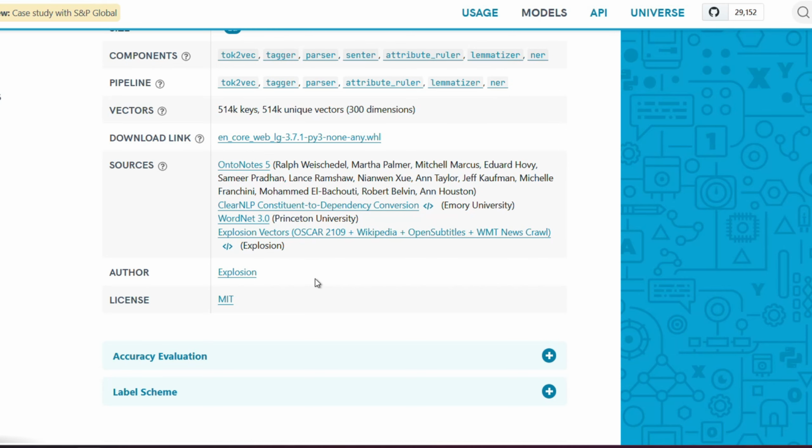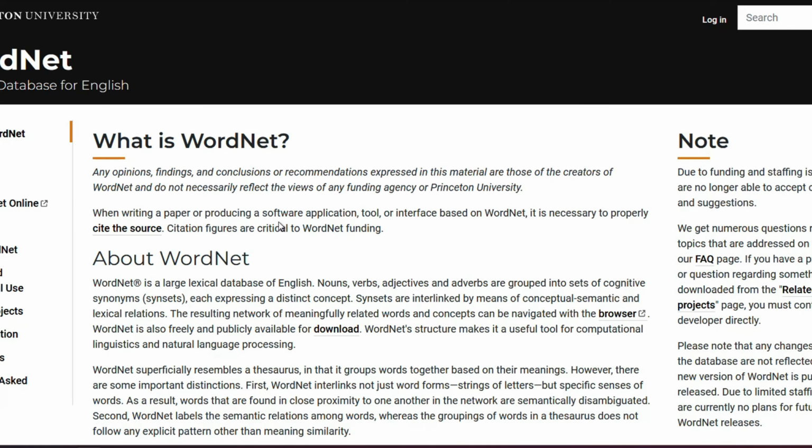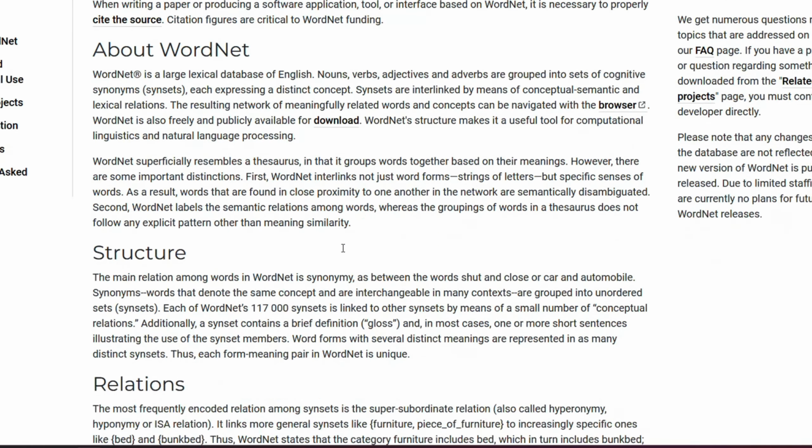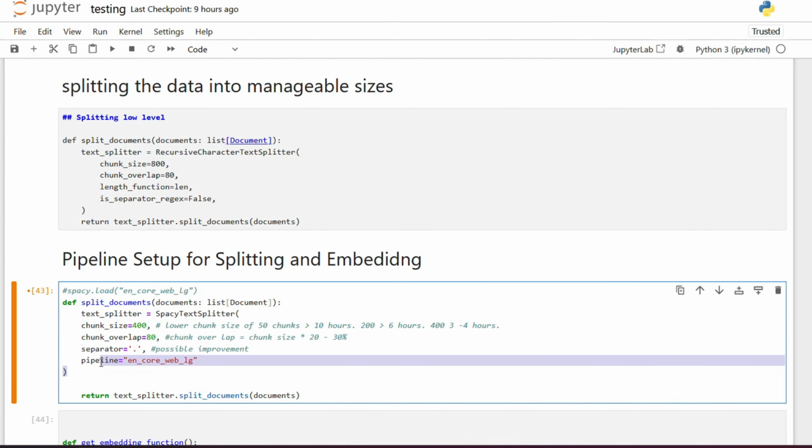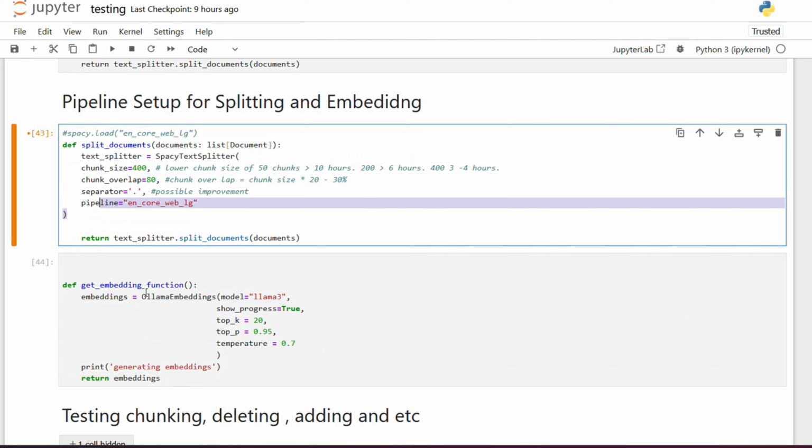For example, one of them is from Princeton University in terms of where it's studied from, so WordNet. This is one of the pretty good ones. So that's pretty good in terms of the pipeline, and that's the setup for the chunking. Now I'm going to talk about the embedding function.